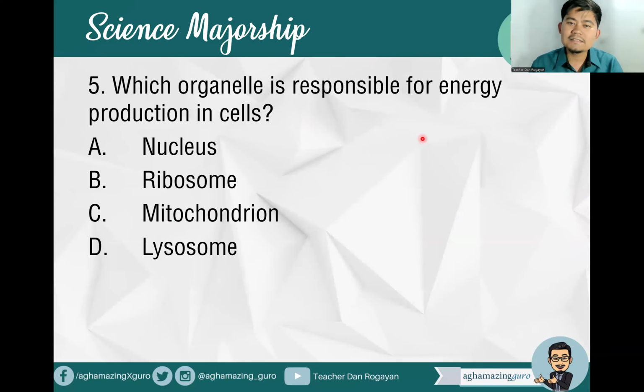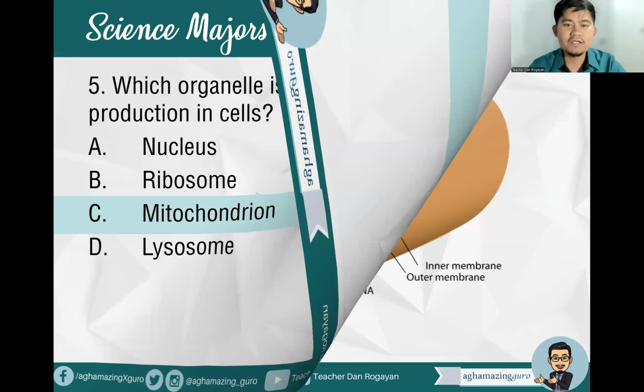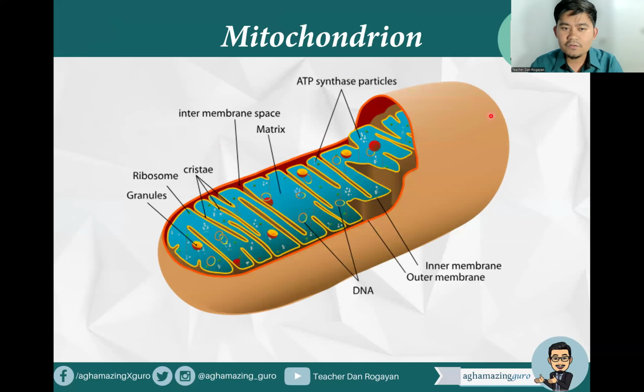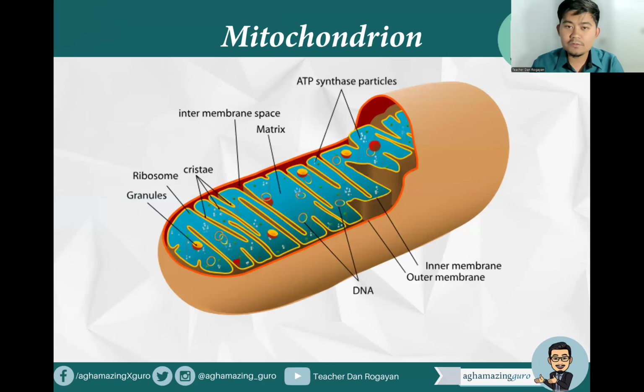Okay, number five, which organelle is responsible for energy production in cells? A, nucleus, B, ribosome, C, mitochondrion, D, lysosome. So the energy production in cells is, of course, that's correct, letter C, the powerhouse of the cell. Okay, so nucleus is of course the control center, ribosome the site for protein synthesis, and lysosome is responsible for intracellular digestion. So this is how mitochondrion looks like. And by the way, mitochondrion is the site of cellular respiration.